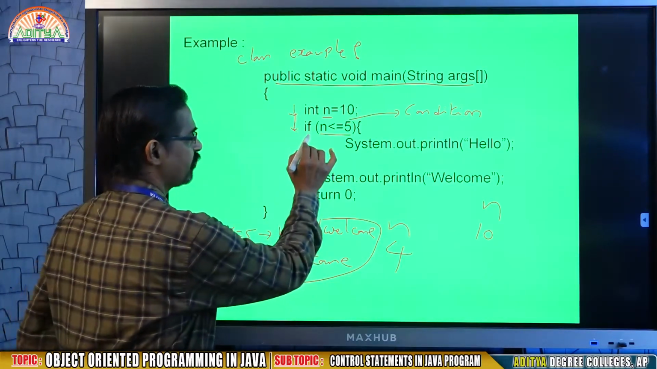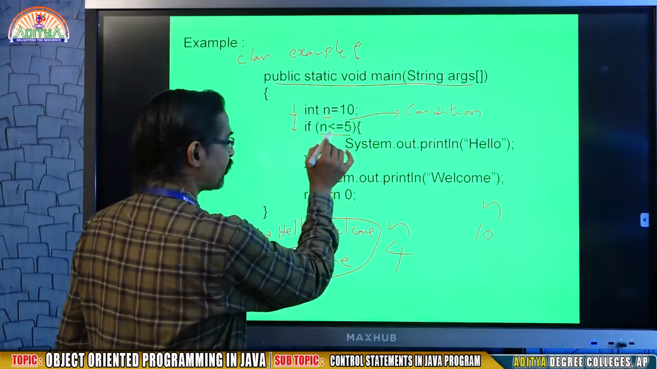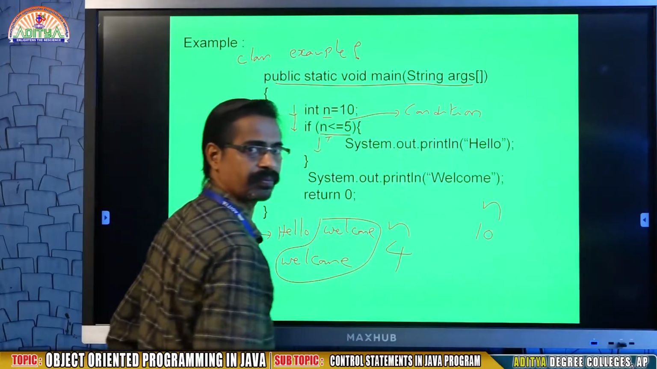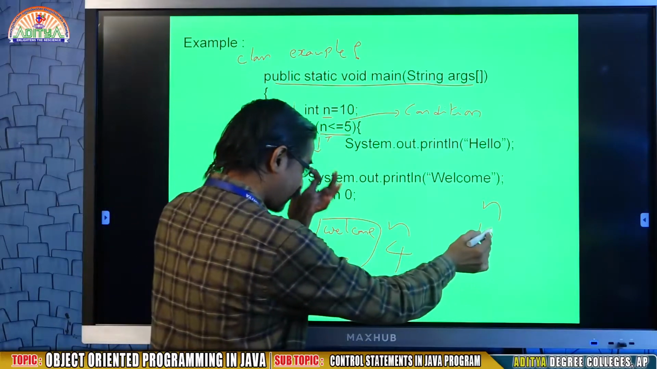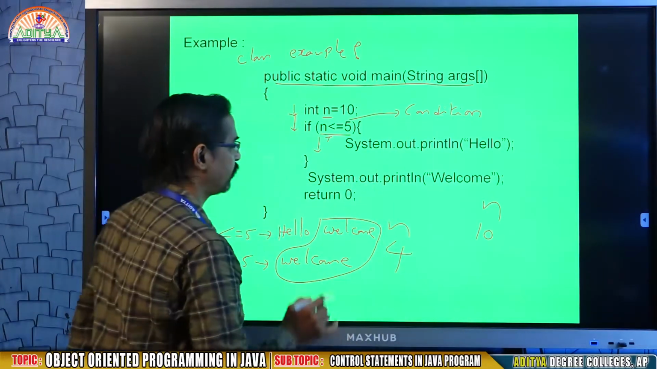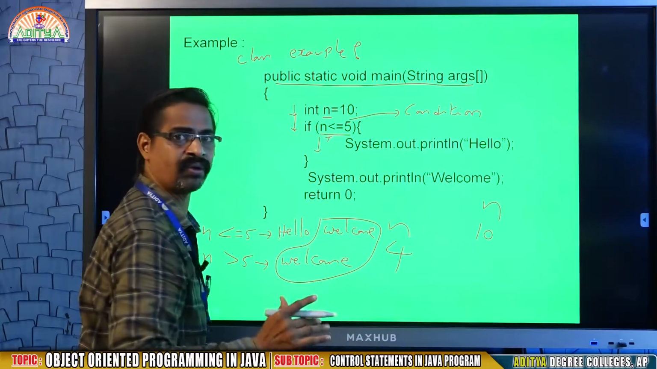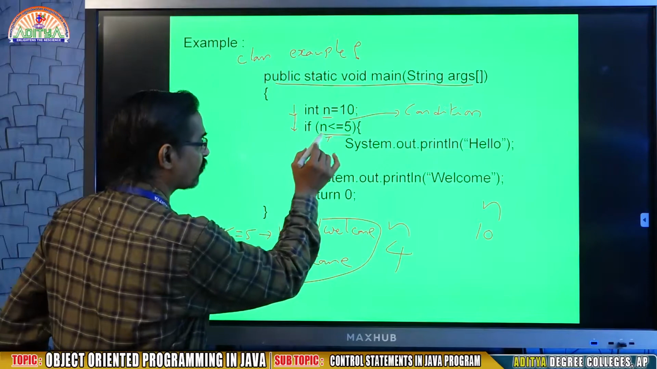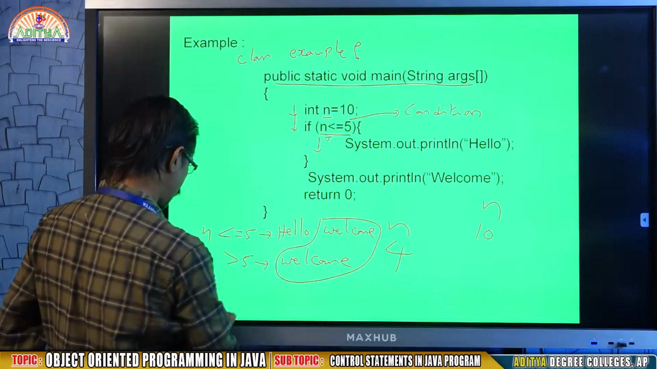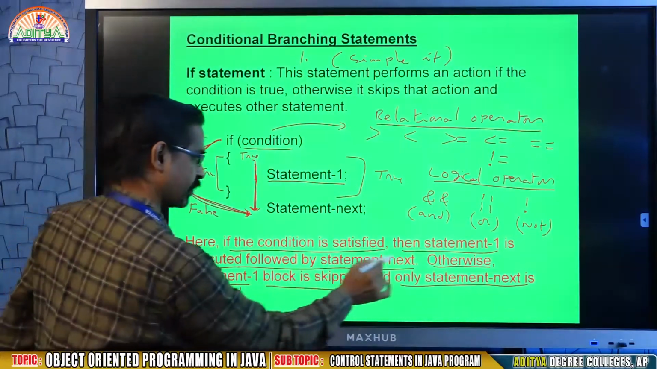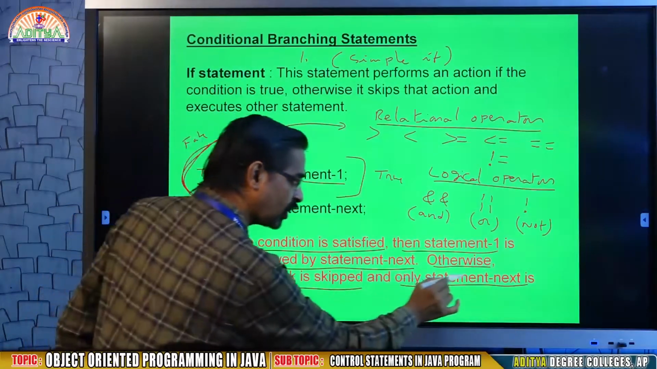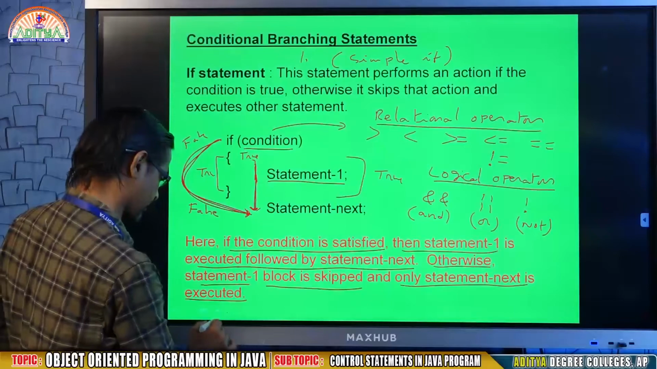So if n is less than or equal to 5, if the condition is true, it will come down, then it is going to print hello. But what is my n value? 10. So is n less than or equal to 5? False. So when it is false, it will skip this block. I told you already, otherwise, the statement 1 block is skipped and only the next statement is executed.